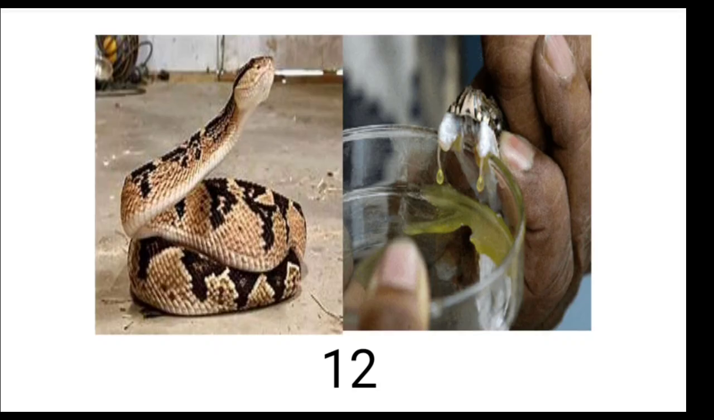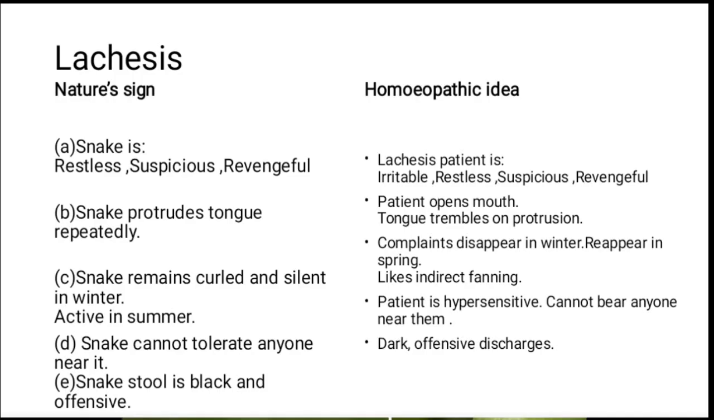Okay, so what are the nature signs and what are the homeopathic ideas we are getting? First thing is the snake is restless, suspicious and revengeful. So the Lachesis patient is also irritable, restless, suspicious and revengeful. Next point is the snake will protrude its tongue repeatedly. Correct. So the patient also opens their mouth and protrudes the tongue. And on protrusion the tongue will tremble.